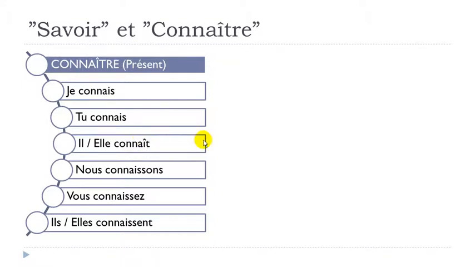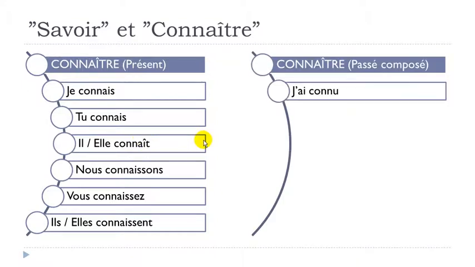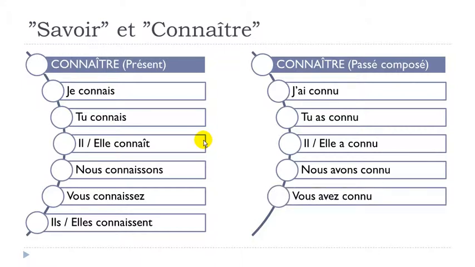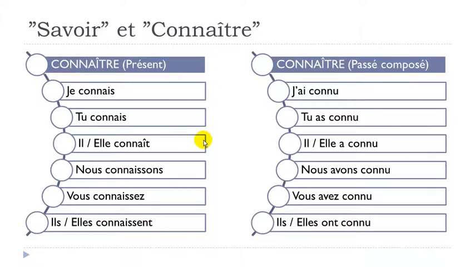All right, let's see how it goes for the passé composé form. J'ai connu, tu as connu, il a connu, elle a connu, nous avons connu, vous avez connu, ils ont connu, elles ont connu. Same rule: first avoir at the present form, then the participe passé form of connaître, which is connu. It will go everywhere for each person.